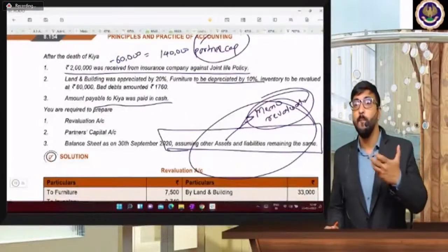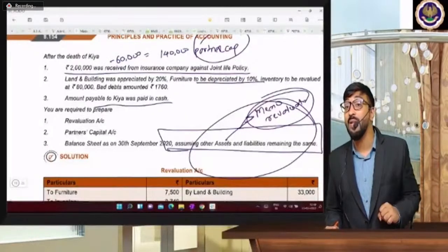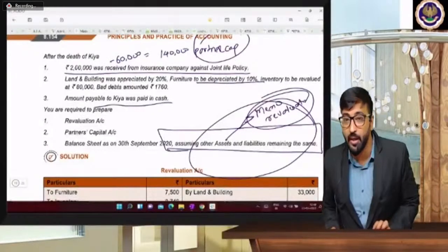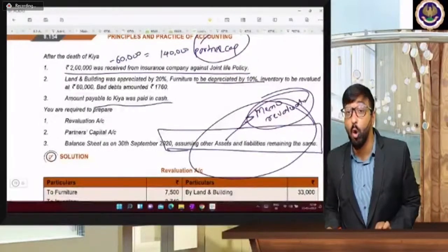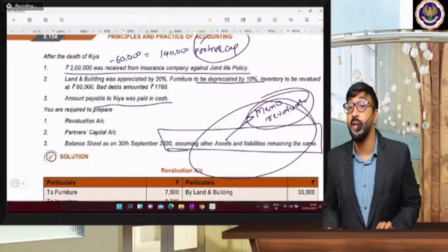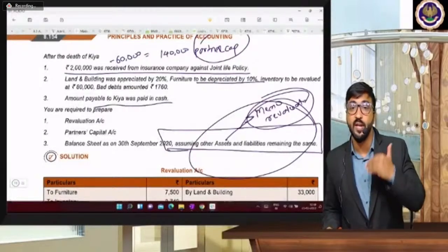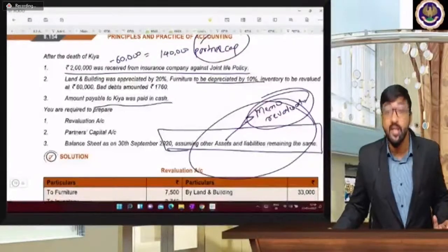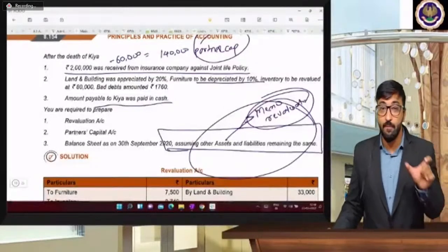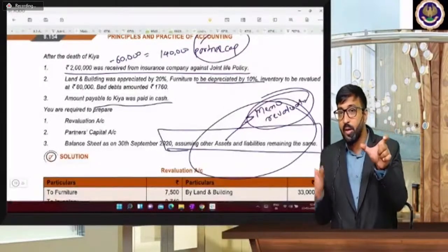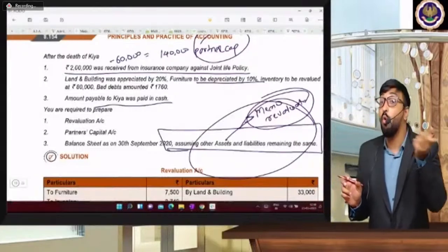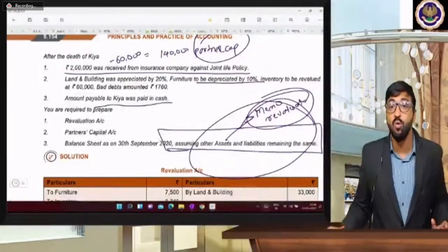You are going to share this profit or loss not in the old ratio. Normally revaluation profit you share in the old ratio, but here you are going to share it in the gaining-losing ratio. So what is the difference between revaluation account and memorandum revaluation account? Revaluation account is in the old ratio, memorandum revaluation account is in the gaining-losing ratio.